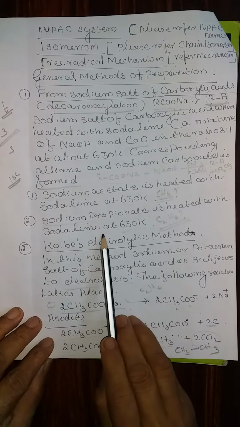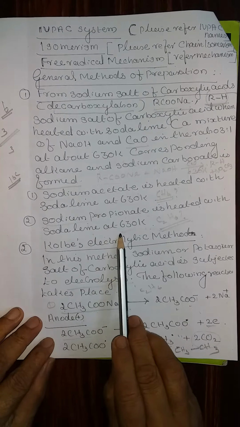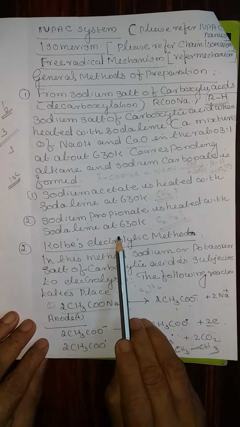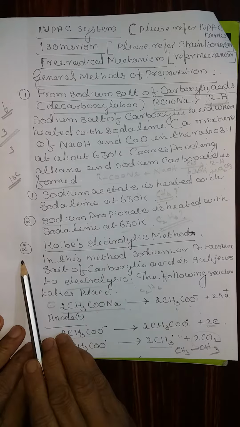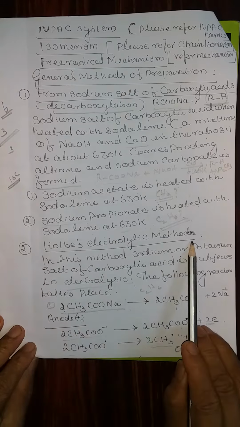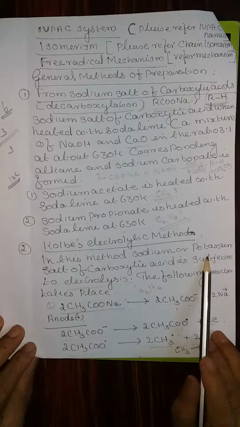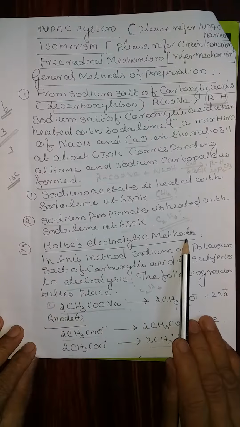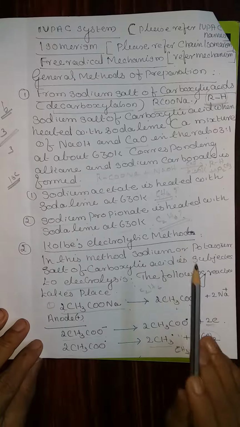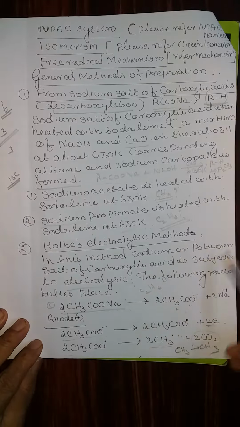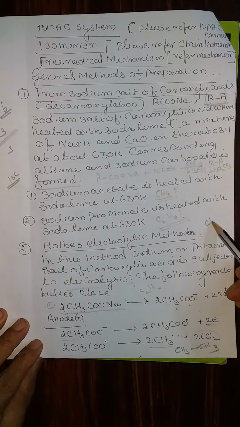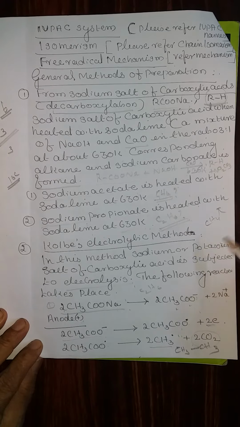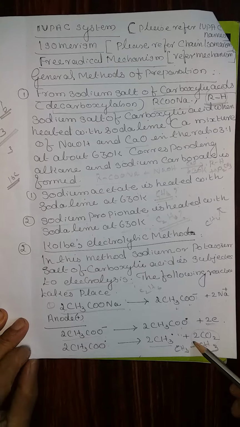Therefore, try to write these two equations. Answers are given in the textbook. Check whether your answer is correct. Second method, Kolb's electrolytic method. This mechanism you didn't study, therefore I will explain how Kolb's method helps you to prepare ethane. By this method, we cannot prepare methane. We can prepare only ethane, because from the mechanism you can understand why it is.